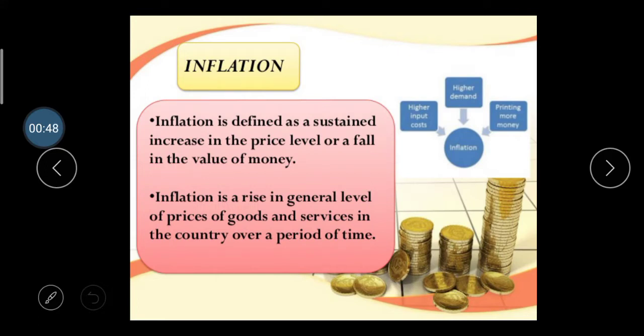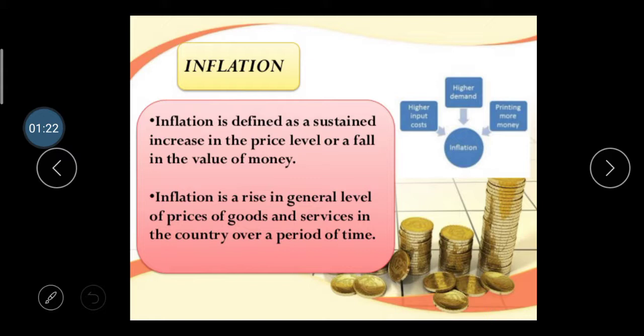In the simple meaning, you can see that nowadays various price increments are happening in various products. Take the example of petroleum products, right? So a continuous increase in the price level of any product is considered inflation. Inflation is defined as the sustained increase in the price level or fall in the value of money.